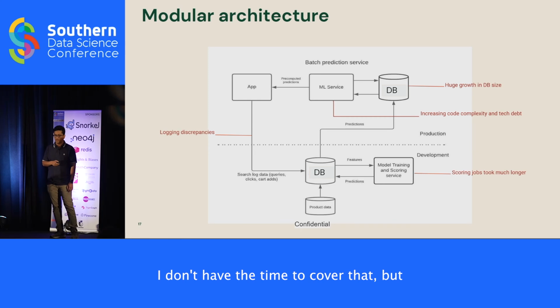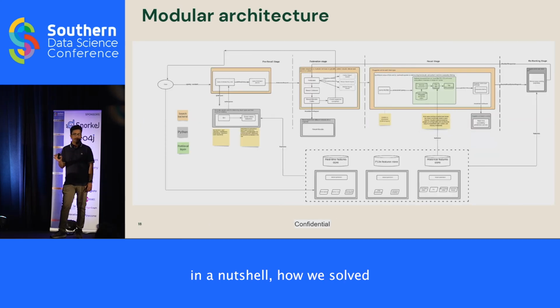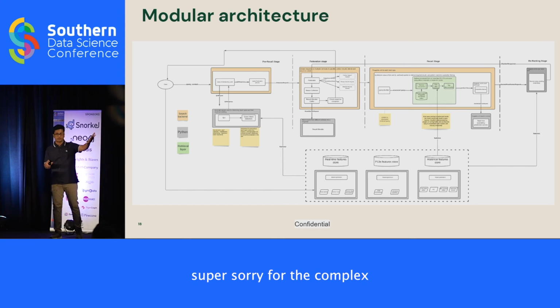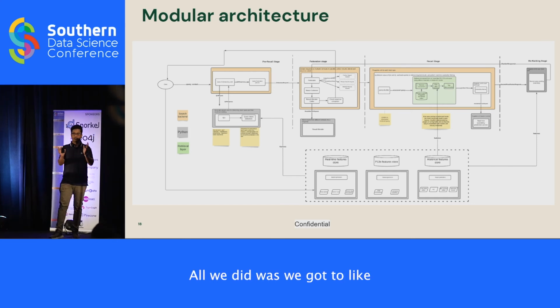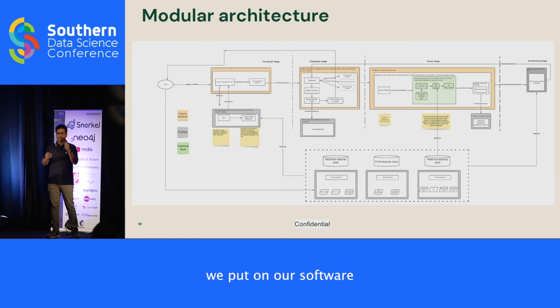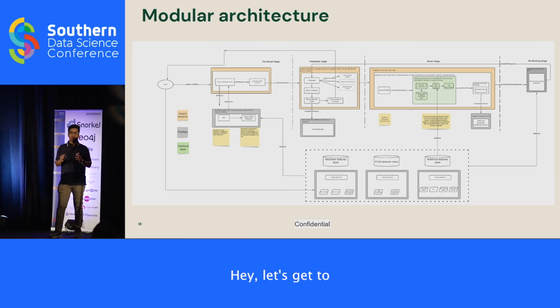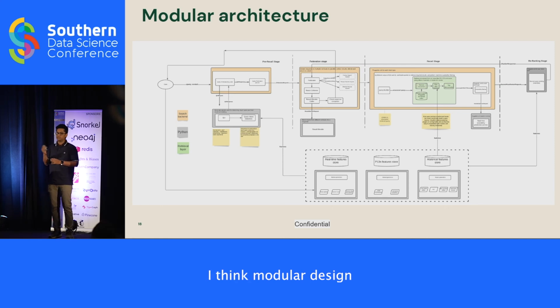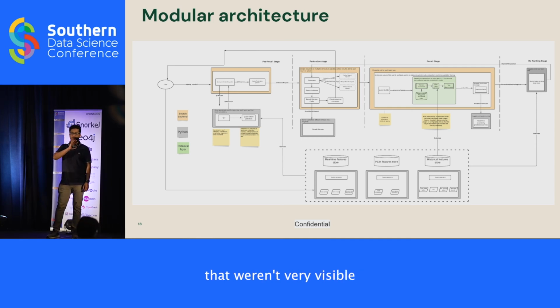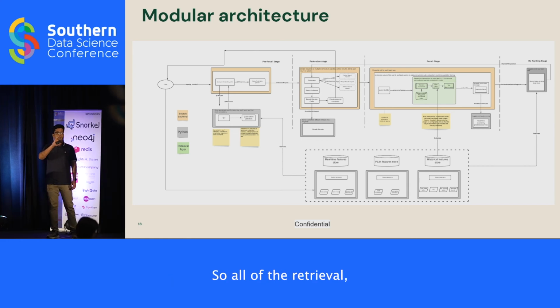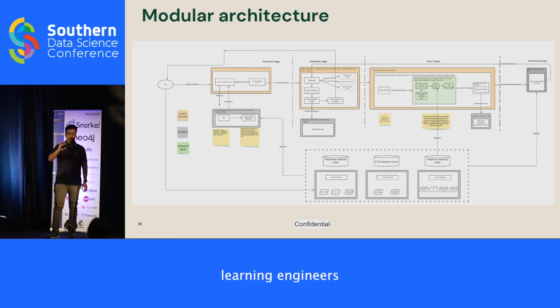I don't have the time to cover that, but in a nutshell, how we solved this is, first of all, super sorry for the complex diagram. We put on our software engineering hats, and we were like, hey, let's get to a more modular system design. I think modular system design has been covered in a couple of talks today. So we greatly simplified the parts of the system that weren't very visible to the machine learning engineers. All of the retrieval and ranking were moved onto stacks that machine learning engineers were very familiar with, while we kept the search backend in Ruby very, very simple.